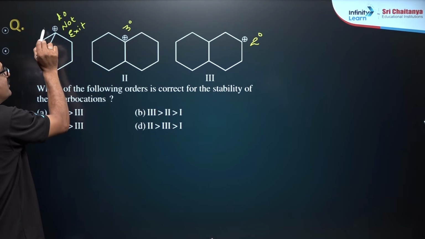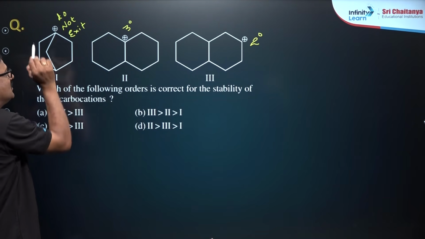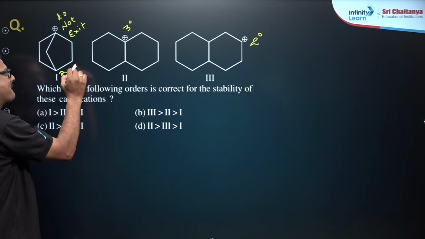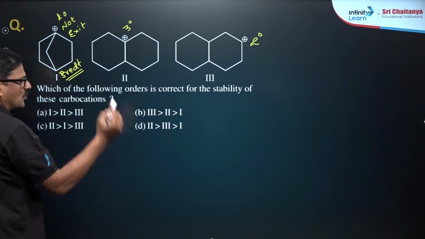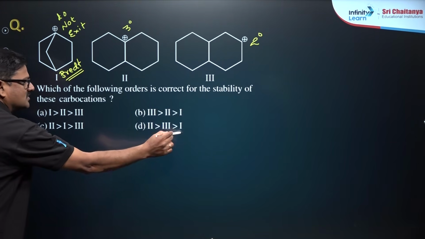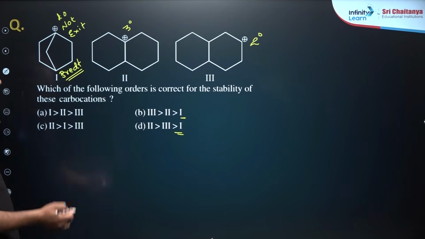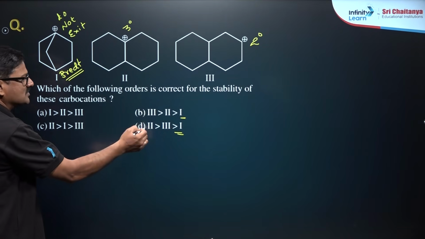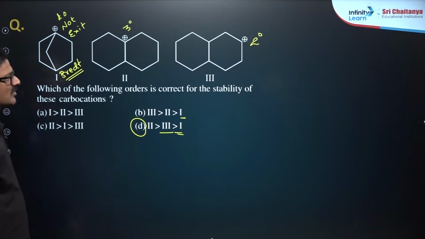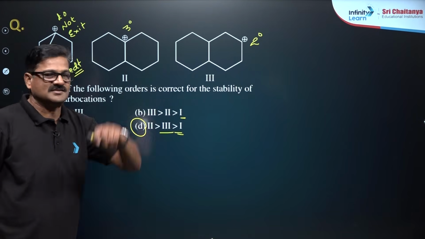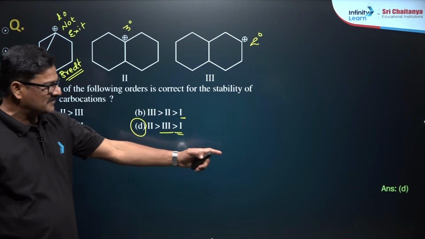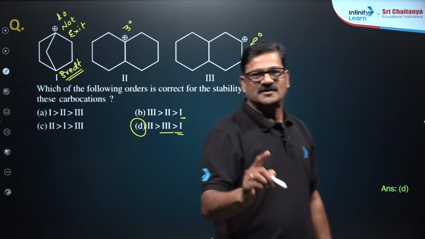Why? Because of the bridgehead carbon, according to Bredt's rule, so that one is least stable. Among them, the second one is more stable than the third one because it is the tertiary carbocation and this is the secondary carbocation. My answer for this question is going to be D.